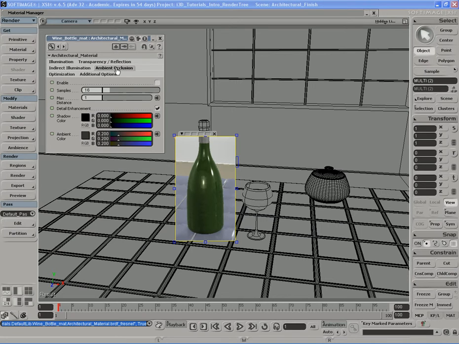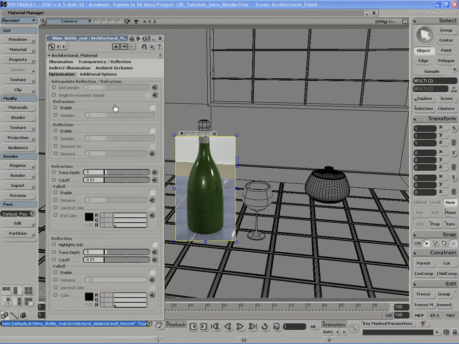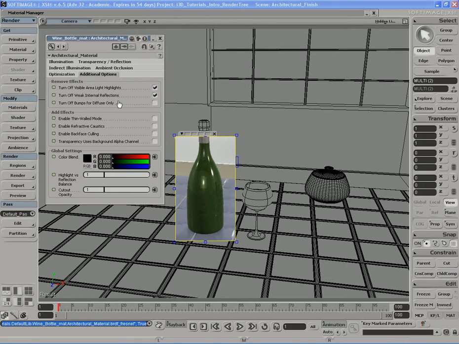Again, it's a judgment call, and it's really up to you to do what you want, or up to your client, since they're usually the ones paying. Okay, and in additional options and optimization, I'm going to leave all that stuff off.